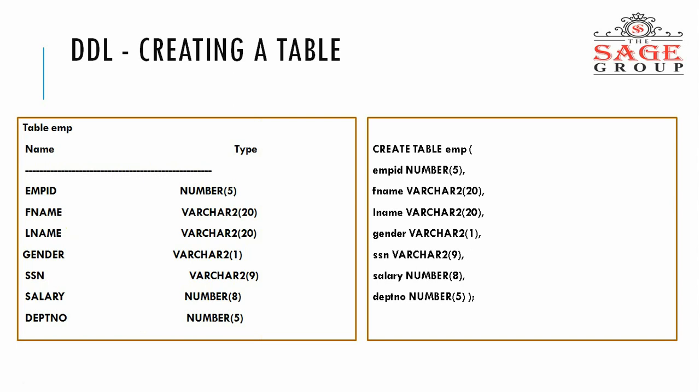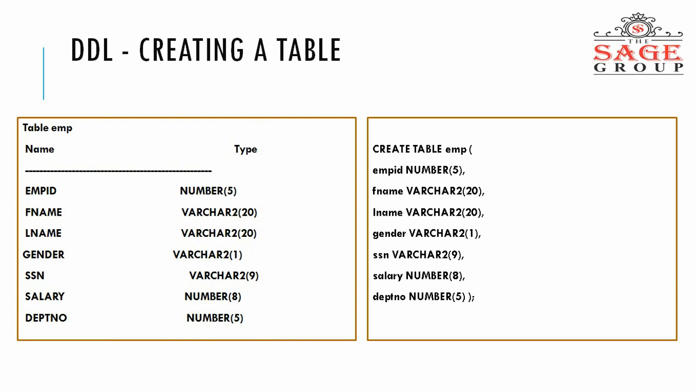So how does it happen? CREATE TABLE employee, then a small bracket, employee ID, number is the data type, with size 5.